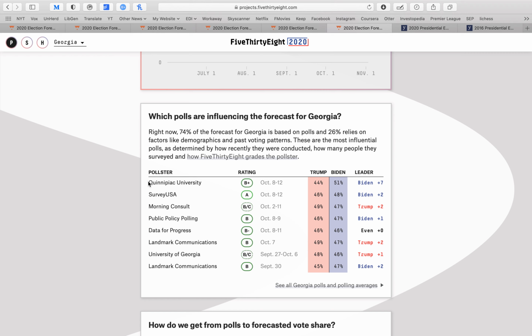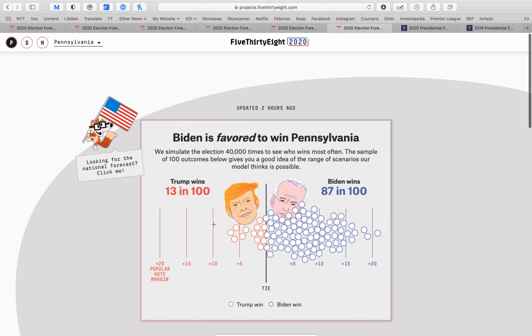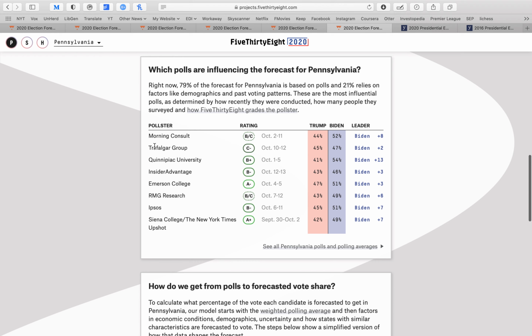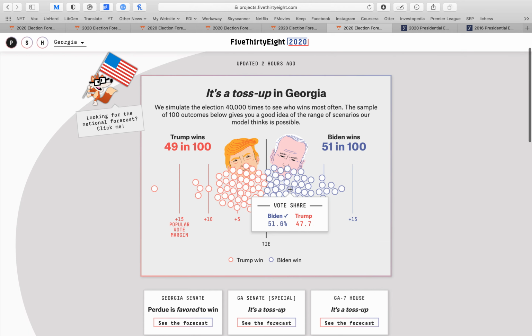I'll also just say that Quinnipiac University is a bit of a Democrat-leaning pollster. As bad as that sounds, there are somewhat politicized pollsters out there, just like, for instance, if we were to go to Pennsylvania and we go to the Trafalgar Group, this is a Republican-leaning pollster. They have a rather slim margin of victory for Biden here. But Georgia is a toss-up.